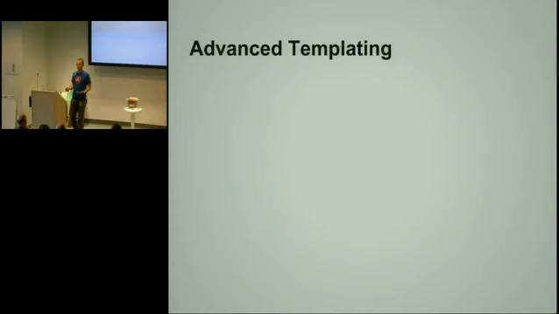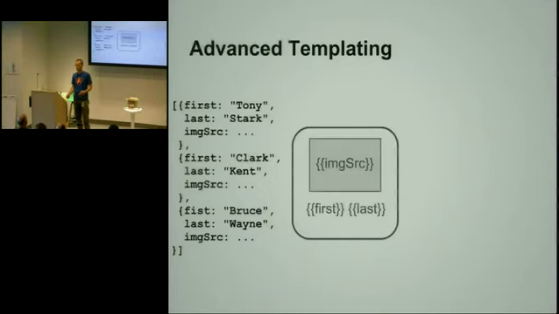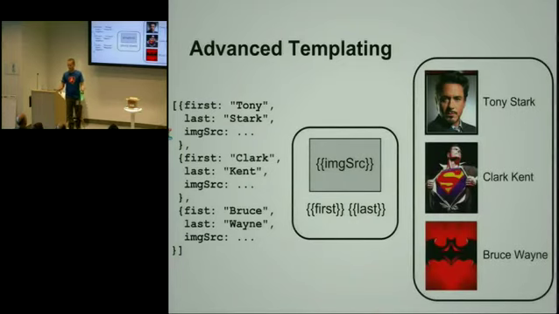Now, this data binding can be quite advanced and can get quite complicated. So let's say that we have an array. Well, our model is an array. And we bind it to some template, which will just display a profile of a superhero. But you could have a repeating construct, which will take each item in the array and stamp out as many copies of the template as necessary to iterate and bind every single item in the array. So what you get is a list of superheroes, in this case, because the model is obviously superheroes.